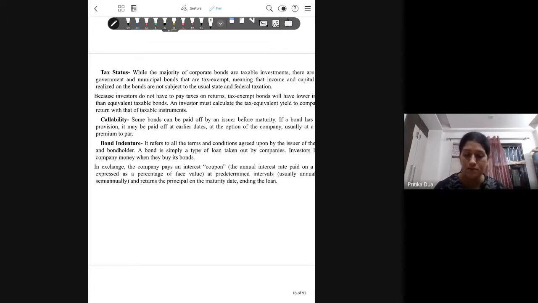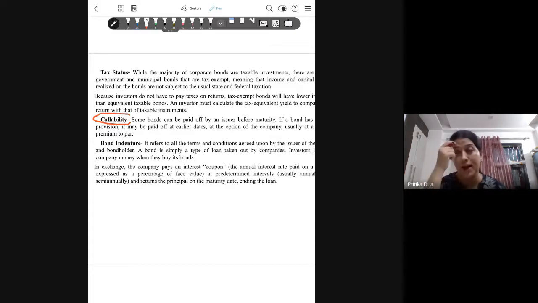So when we'll be talking about the types of bonds, we will be discussing that there are two types of bonds on the basis of flexibility. One is a callable bond and one is a putable bond. To explain here, a callable bond is a bond that can be called by the issuer for redemption before the maturity date.